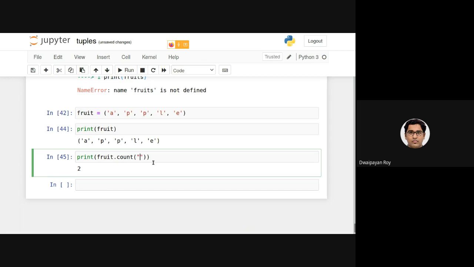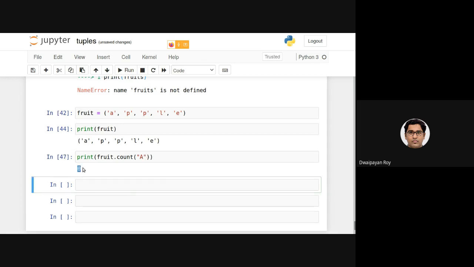If I give a, it will provide 1. If I provide capital A, it will provide 0, right? Why? Because capital A is different from small a, and there is no capital A in this tuple.